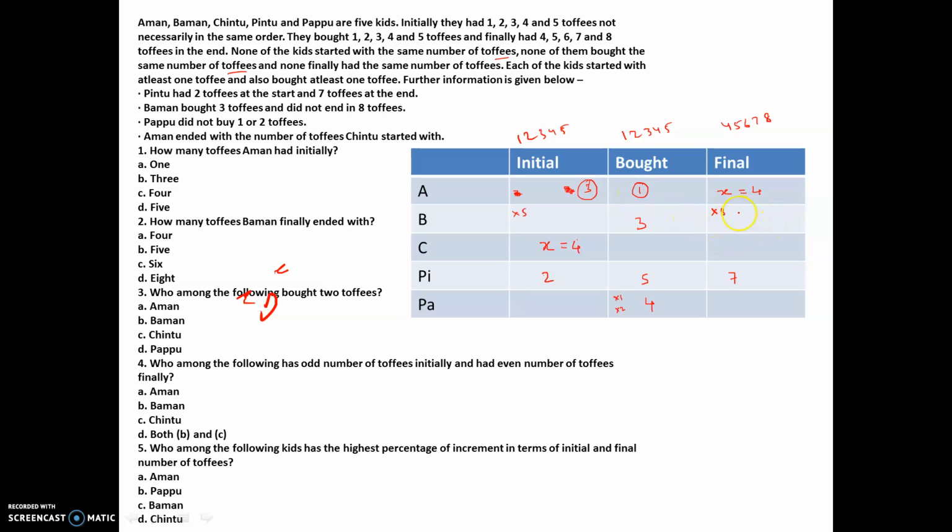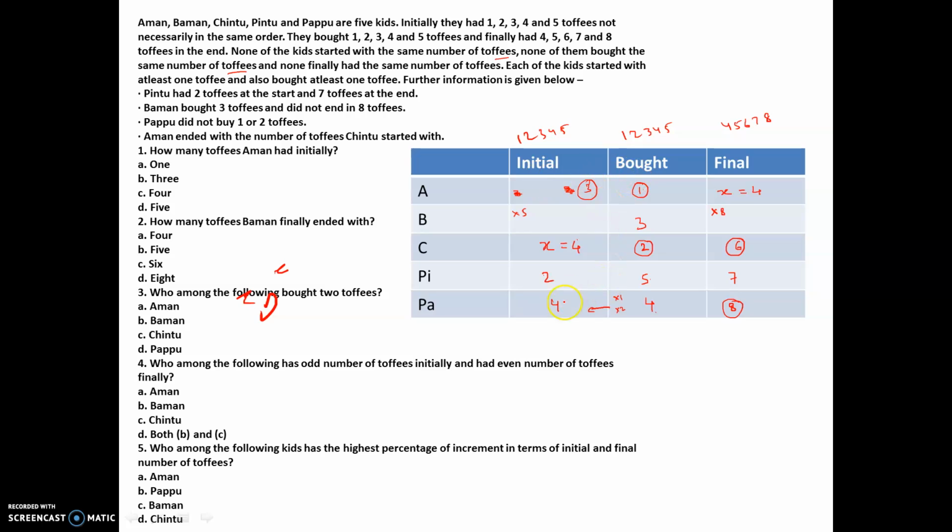Now if this is 1, this is 3, this is 5, this is 4, so this also happens to be a 2, therefore this value will become a 6, right? Now this cannot be a 5, this cannot be 8, so this has to be an 8, and if this is an 8 out here, therefore the value out here should also be a 4.